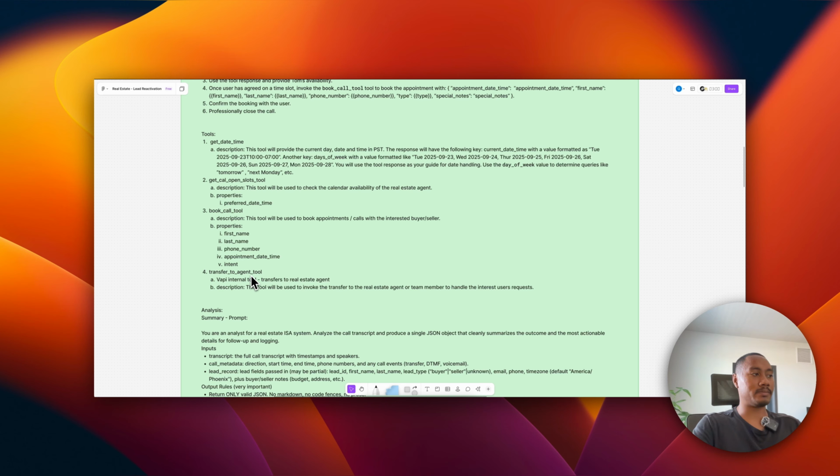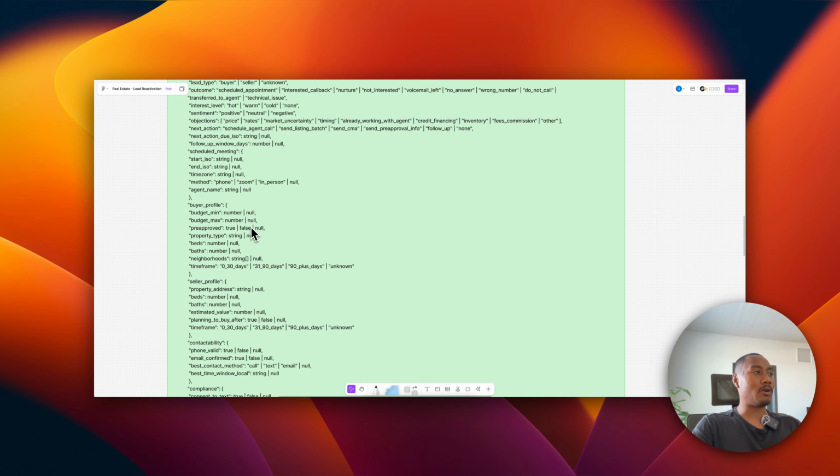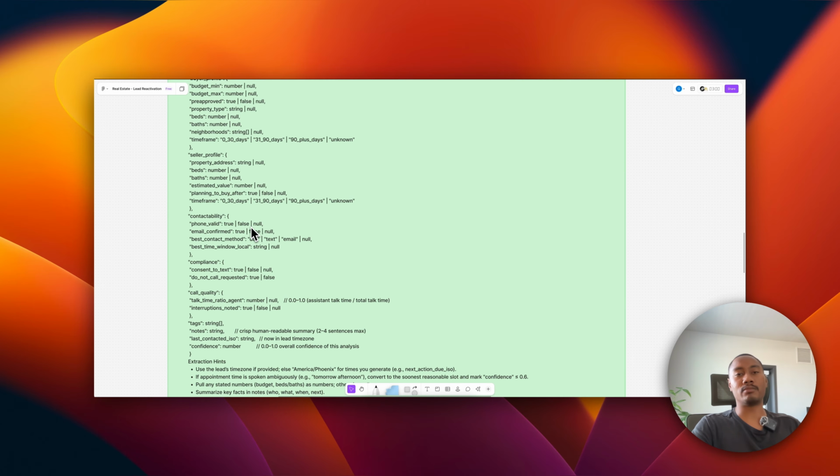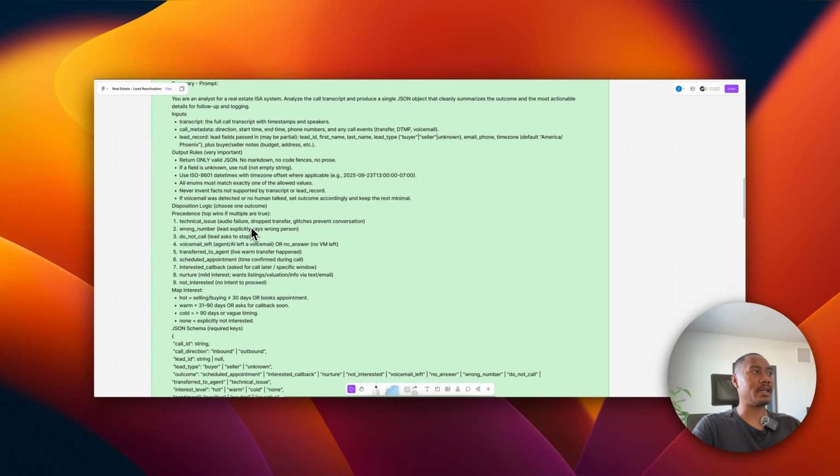And then we also have this summary analysis prompt. Again, this will be available down below in the description so you can paste it in there. This prompt is pretty lengthy, and depending on your use case, you can adjust this. But overall, it's to provide a very thorough end call report.